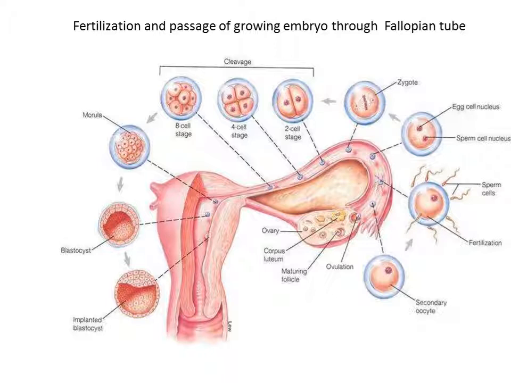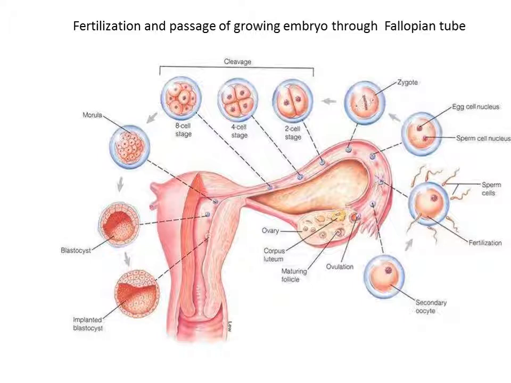Now here this diagram is showing you the stages of development after fertilization. It is clearly shown here that fertilization occurs in the ampullary isthmic zone, where the secondary oocyte will develop into an egg cell first, then the egg nucleus and sperm nucleus will fuse to form the zygote. Now this zygote will undergo many mitotic divisions.